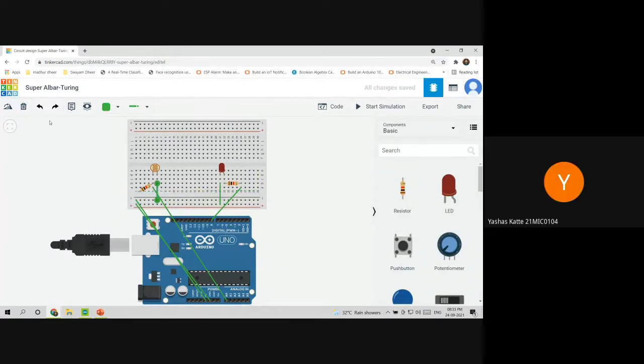So the photoresistor should go to the ground, right? Yeah, it will go to the ground through the resistor. Okay, and then the photoresistor will be connected to the 5 volt source like this. Okay, did you get it?